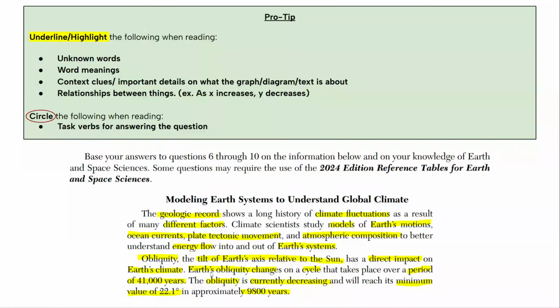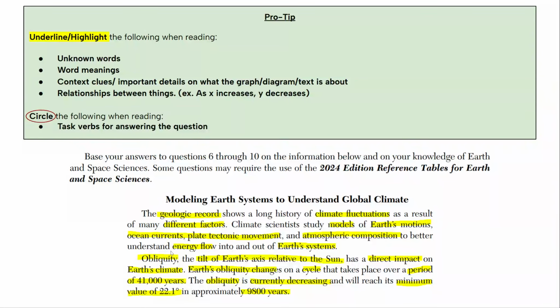Okay. And finally, Earth's obliquity changes on a cycle that takes place over a period of 41,000 years. I'm going to highlight period of 41,000 years because it gives me an important detail on the timing. It seems to be a cycle, so it keeps happening over and over every 41,000 years. What keeps happening over and over? The Earth's obliquity changes.